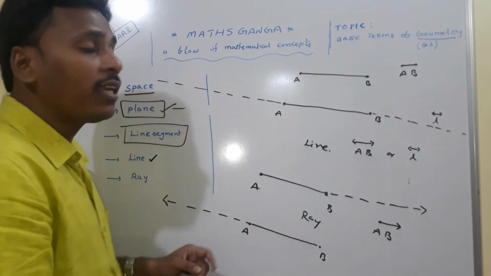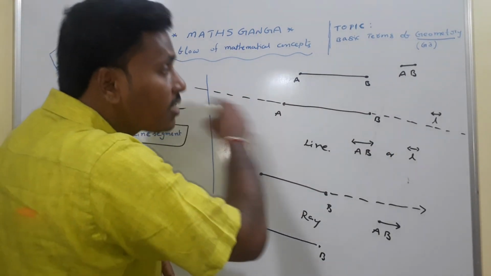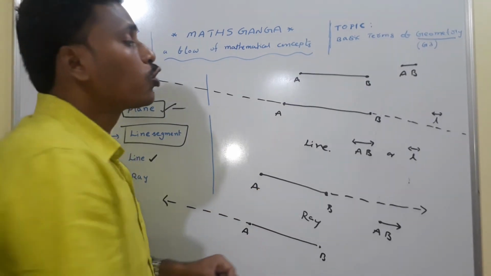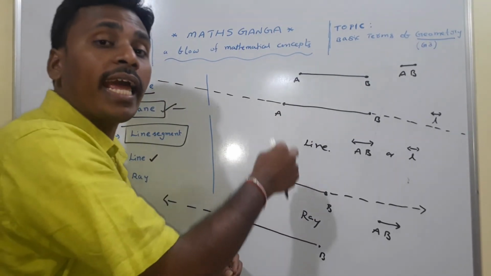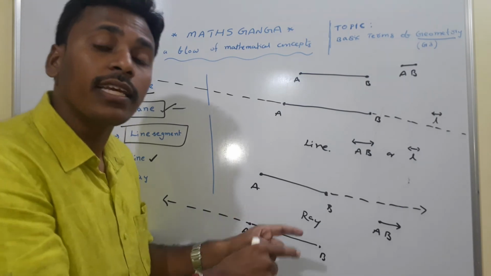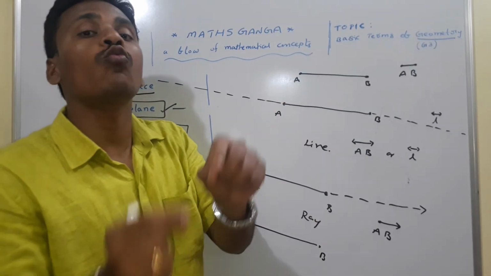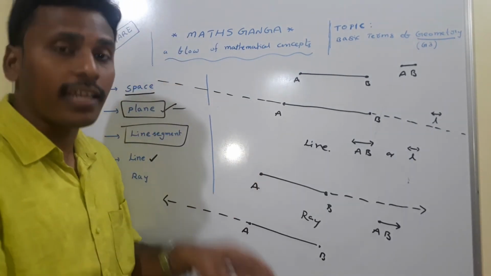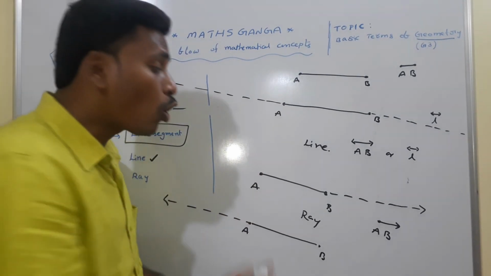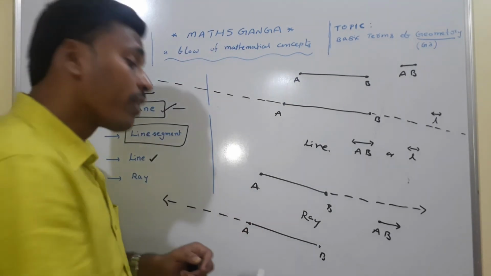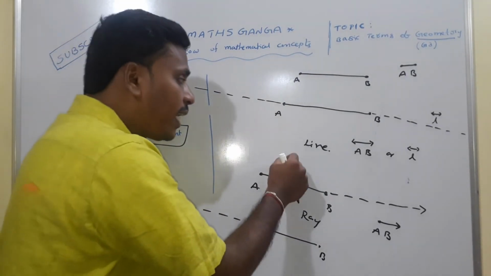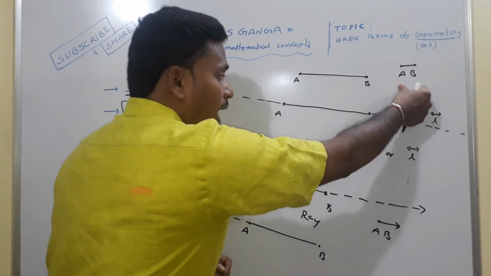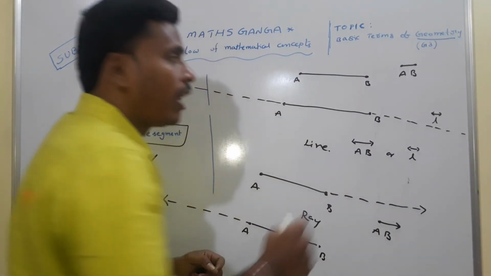Coming to the line, this line also has length. This is an extension. This line also has length, but we are unable to measure it. So we usually say a line has immeasurable length. It has length, but we are not able to measure it, so we indicate it as immeasurable length. Coming to the ray, a ray also has length, but we are unable to measure it because it is extending in one direction. So a ray has immeasurable length, a line has immeasurable length, and a line segment has measurable length.